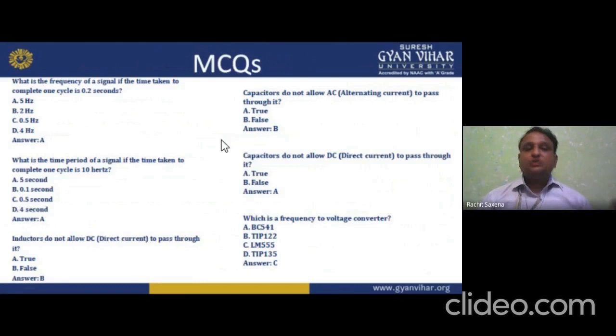Now multiple choice questions. What is the frequency of a signal if the time taken to complete one cycle is 0.2 seconds? The frequency is the number of revolutions per second, meaning 1 by T. So 1 by 0.2 gives 5 hertz. That is it. What is the time period of a signal if the frequency is 10 hertz?